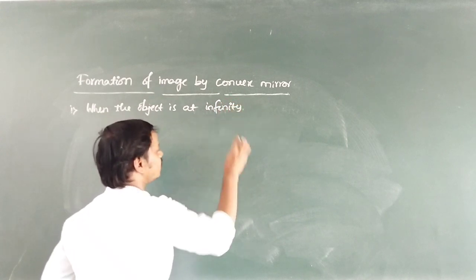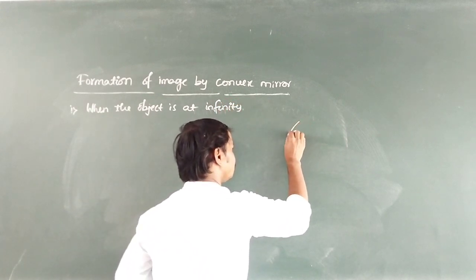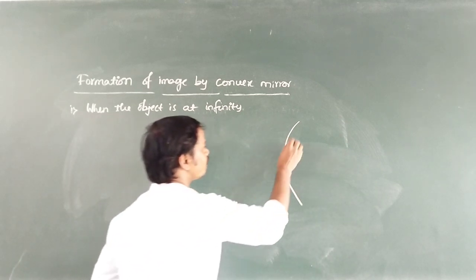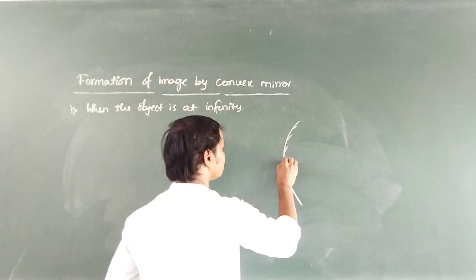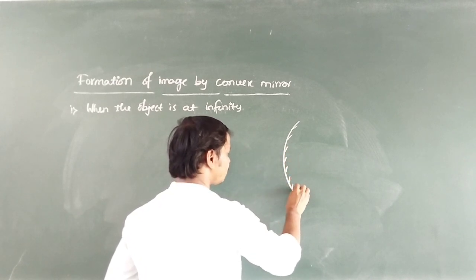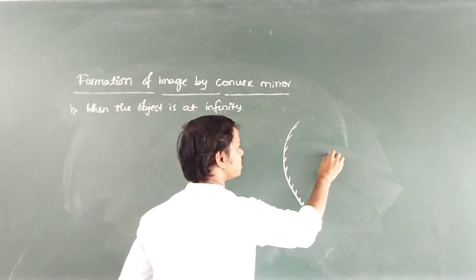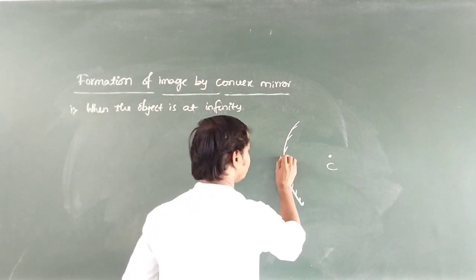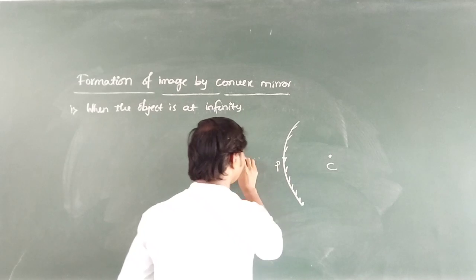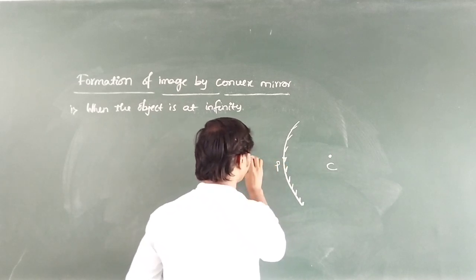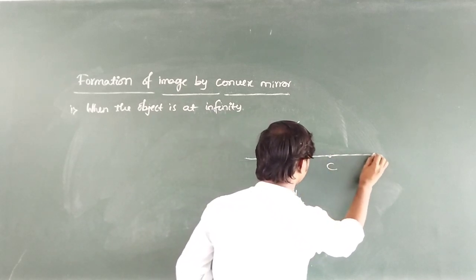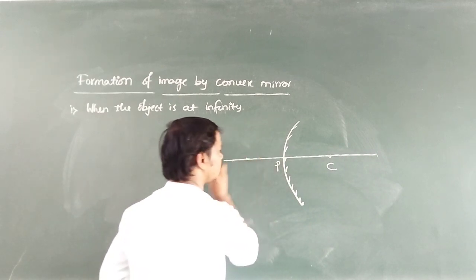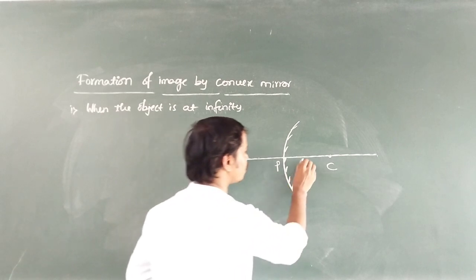So let us draw the ray diagram. Which mirror we have to consider? We have to consider convex mirror. In case of convex mirror, the reflecting surface is away from the center of curvature. This is center of curvature, and it is pole. The line passing through the center of curvature and pole is called principal axis. This is principal axis, and it is focus.